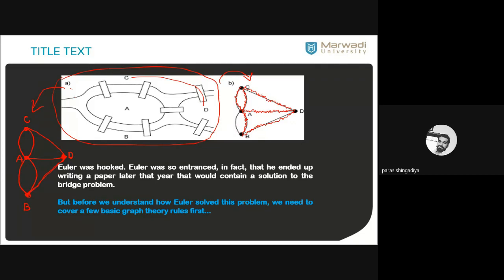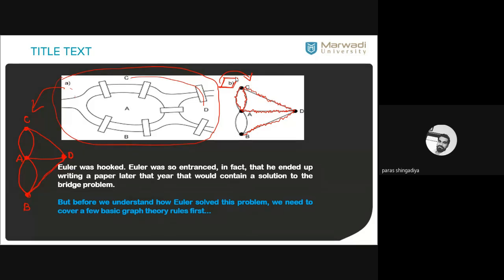Now in this case, we just change the starting location. Find such another walk. Again change the starting location, find another walk. So here it is not possible. It is not possible to develop such a closed walk. We cannot cover all the 7 bridges exactly one time without repetition.